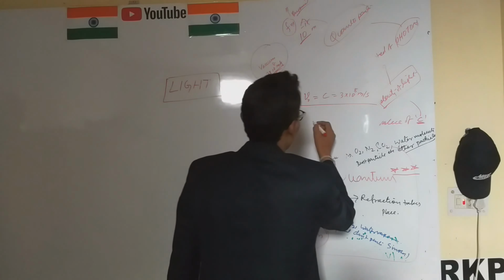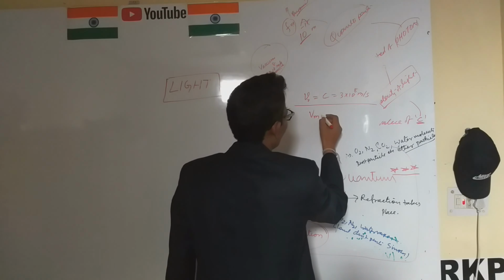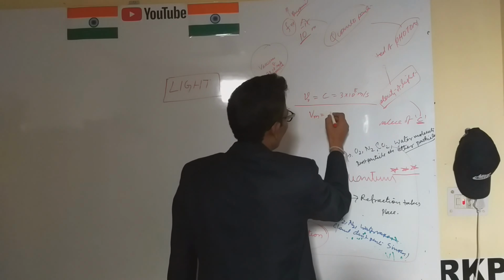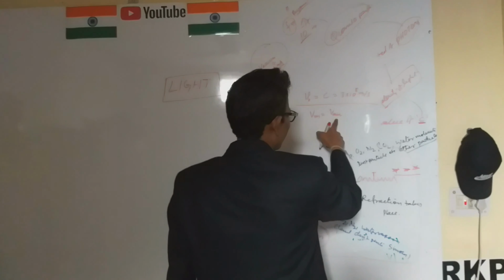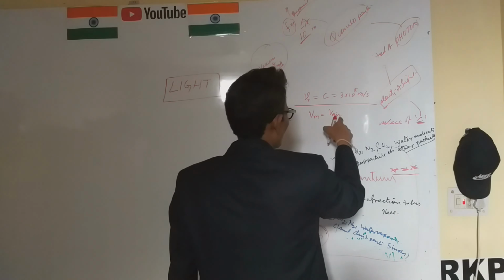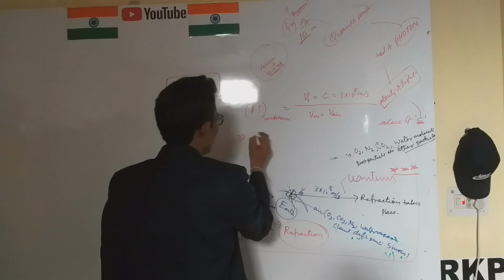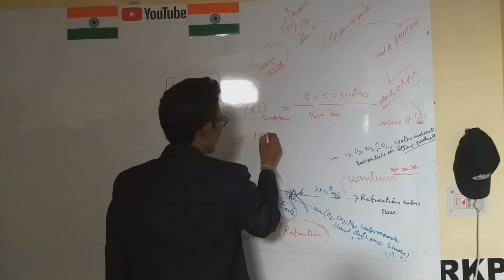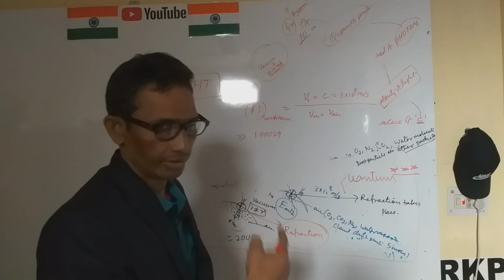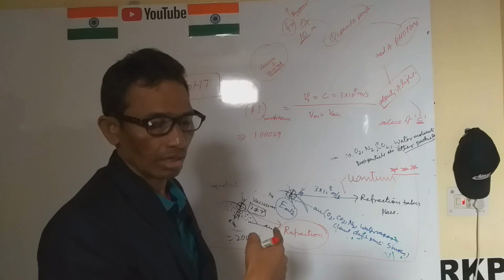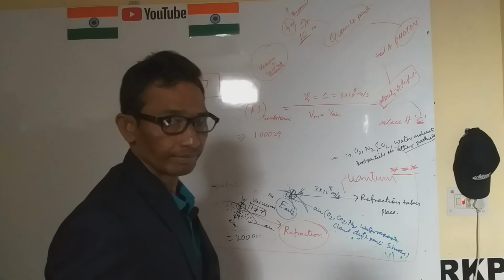So this is the velocity through a medium, here air. So we find this is 1.00029. This is the refractive index of air.